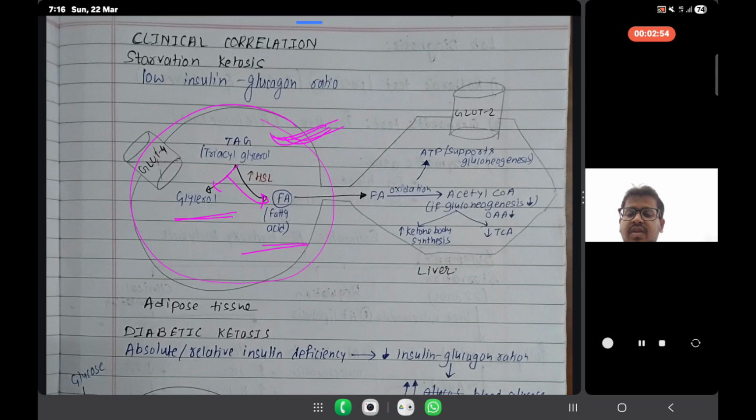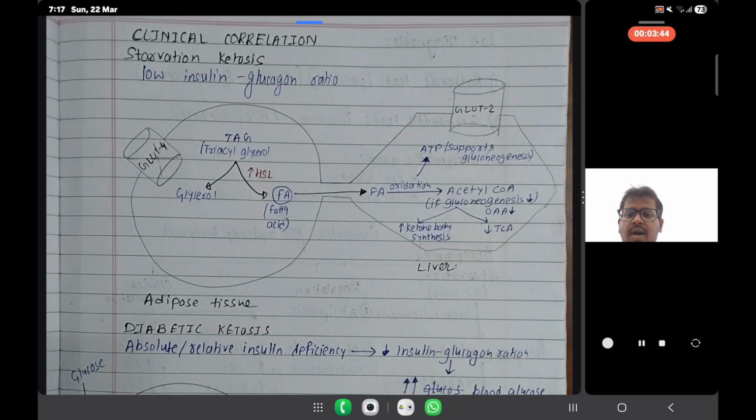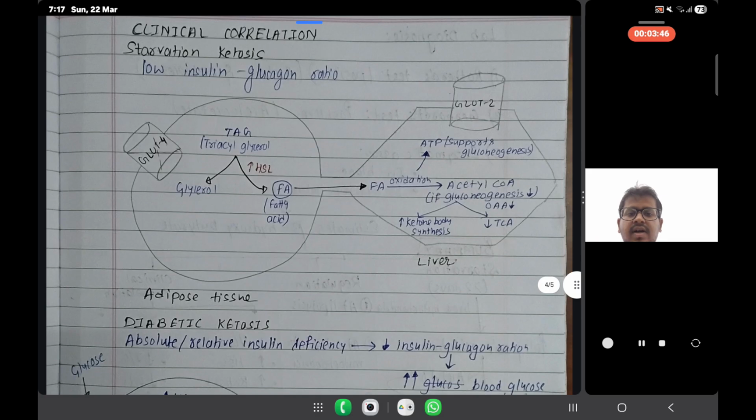In the presence of hormone sensitive lipase, which will be active, there will be secretion of fatty acid.